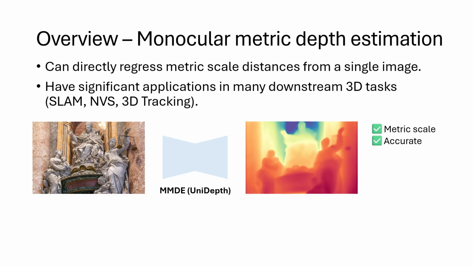This task involves predicting real-world distances, in meters, from just a single RGB image. Unlike relative depth, which only captures depth ordering, metric depth provides absolute scale. This makes it crucial for downstream 3D applications like SLAM, novel view synthesis, and 3D tracking. Models like UniDepth do a great job here. They can infer accurate per-pixel distances that align with real-world scale, even without access to camera intrinsics at test time.